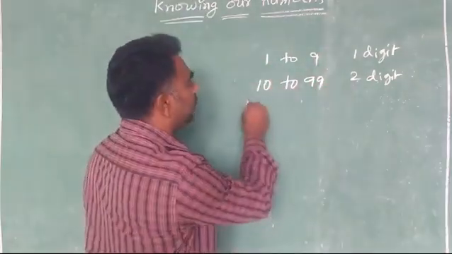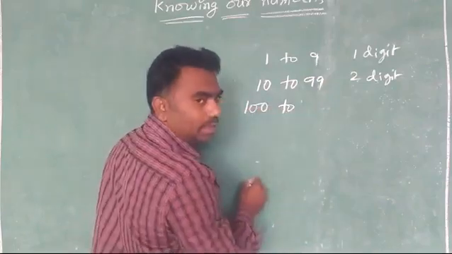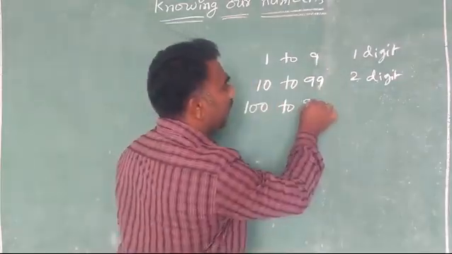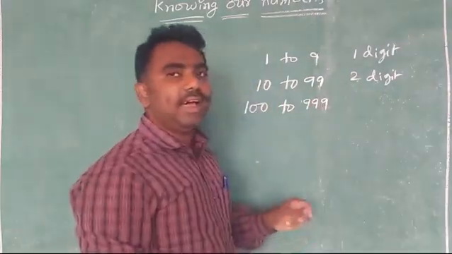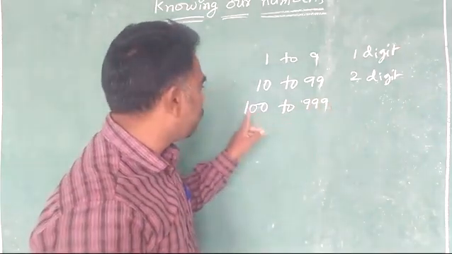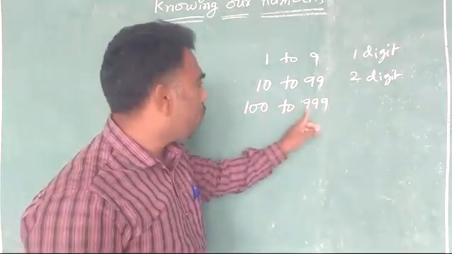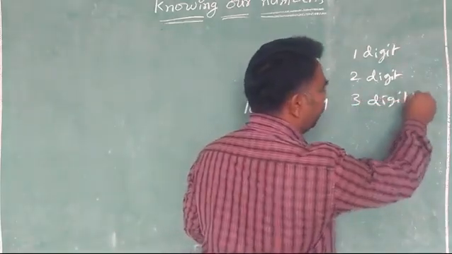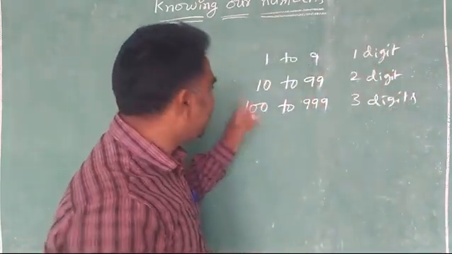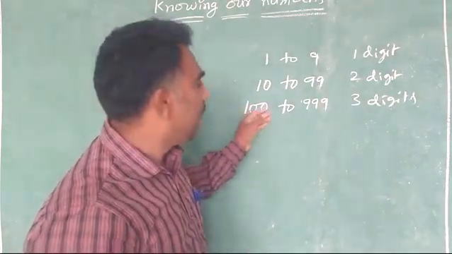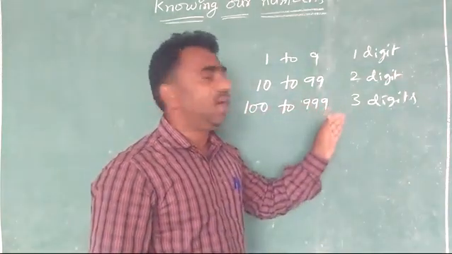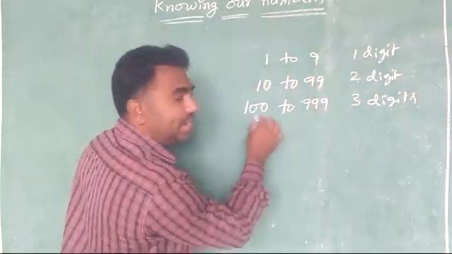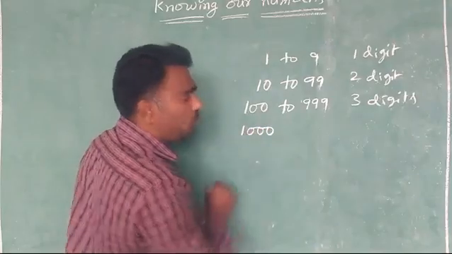And the next number, 100. After 99 the number is what? 100. So 100 to 999 are 3-digit numbers, because you see here 1, 2, 3. There are so many 3-digit numbers, but out of them, 100 is the smallest 3-digit number and 999 is the biggest 3-digit number. Then after the 999, the number is 1000.